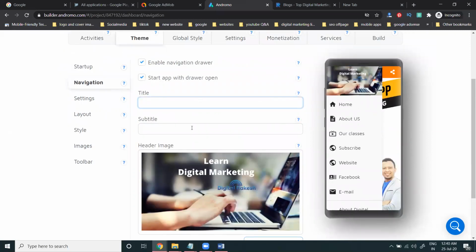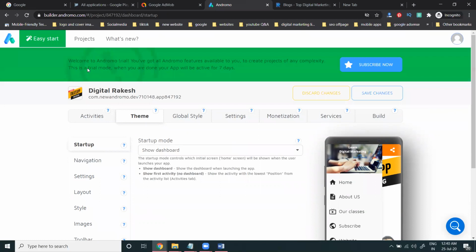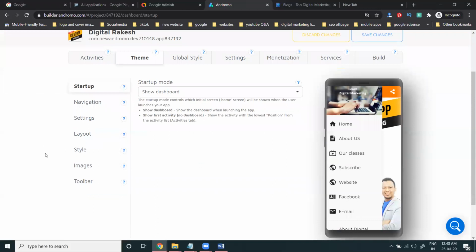Add your title and the subtitle option. Give a title in this. It will be visible like this. If it is not required, just close it. So every option is important for the particular things. So what styles you can change, or the image, everything is very important for the app design purpose. Here every option will be there.